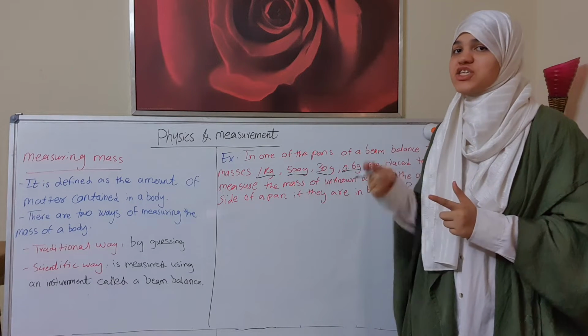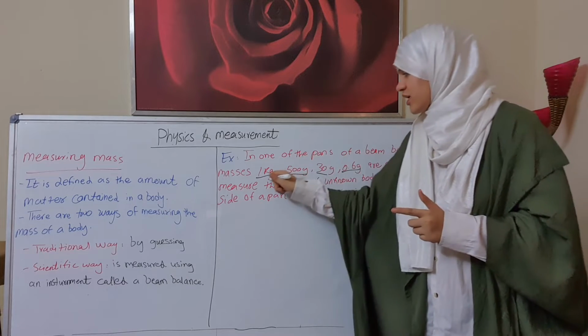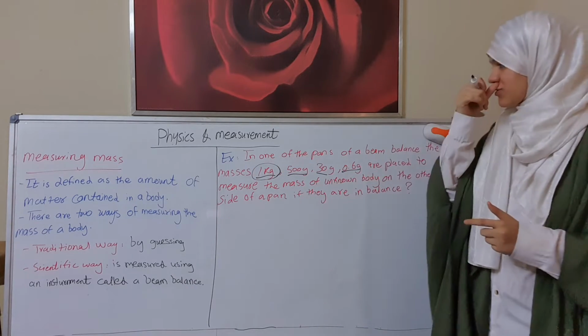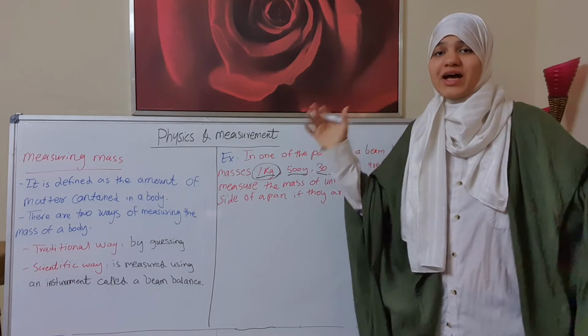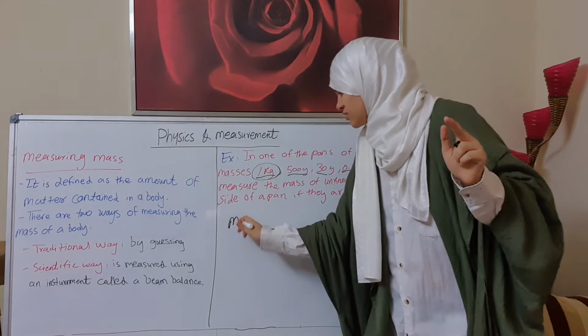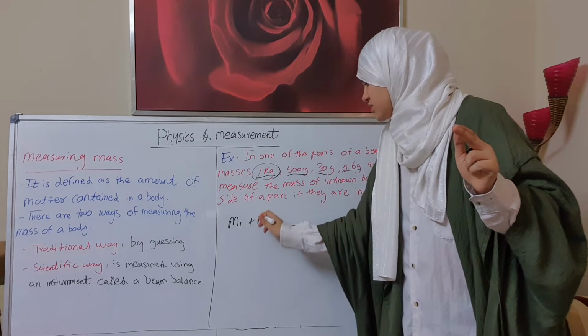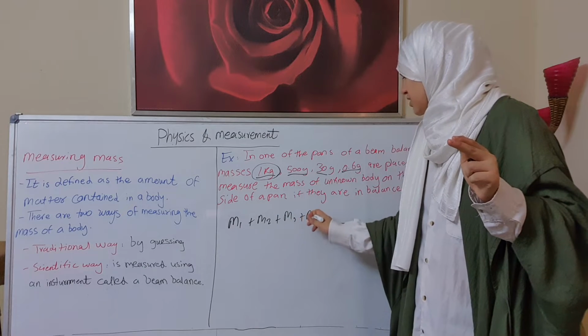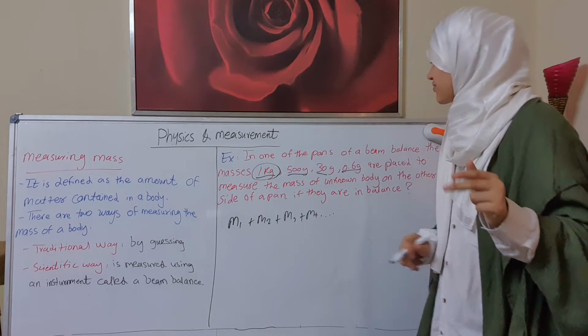No. Actually, one of them is kilogram and the others are gram. Now, to find the total mass, we will add all masses: mass 1 plus mass 2 plus mass 3 plus mass 4 and so on.